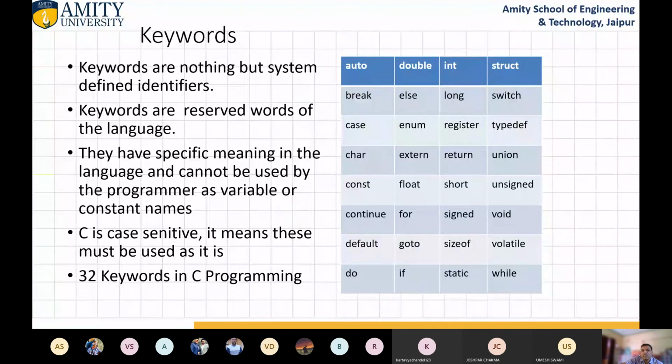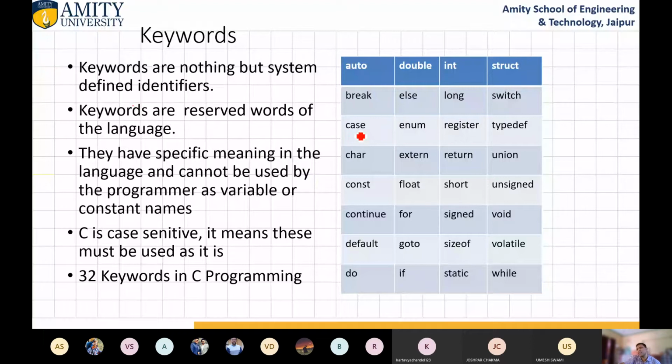These are the keywords. Keywords are the reserved words. These are system defined identifiers. So there are a total of 32 keywords, and based on these 32 keywords, you can create any type of program, like whatever graphics you are visualizing here. Each and everything can be done with the help of the C programming language. Keywords are the reserved words of the language. Reserved words means it is reserved, you cannot use it as a variable. They have a specific meaning in the language and cannot be used by the programmer as a variable.